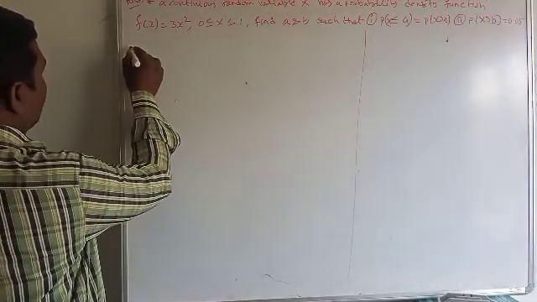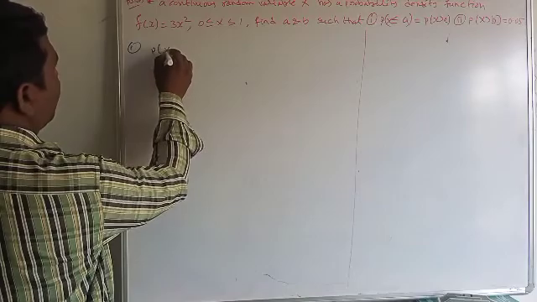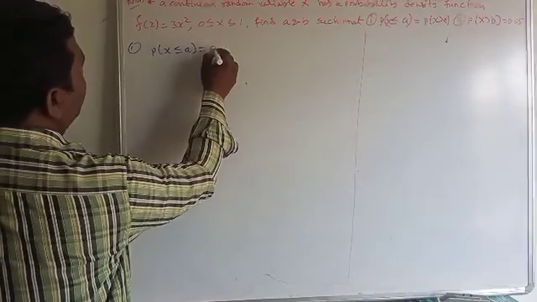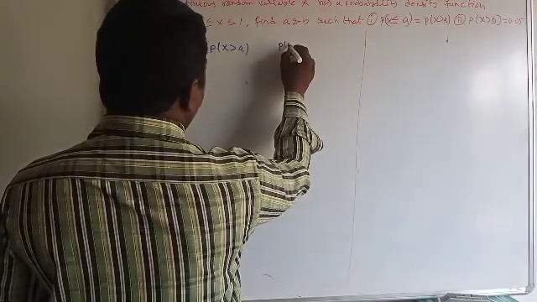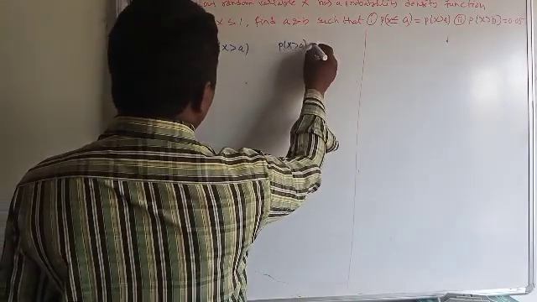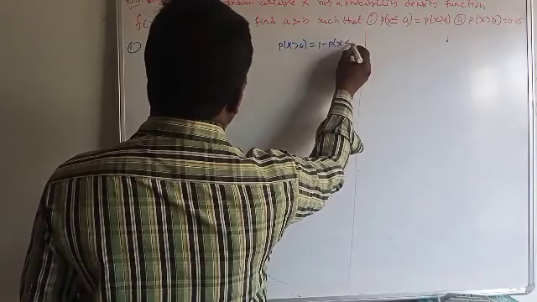First, the first part. What is the first condition? Probability of x is less than or equal to a is equal to probability of x is greater than a. But we know that probability of x greater than a is equal to 1 minus probability of x less than or equal to a.